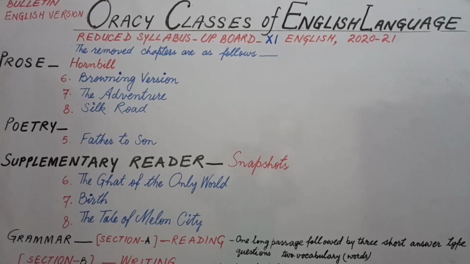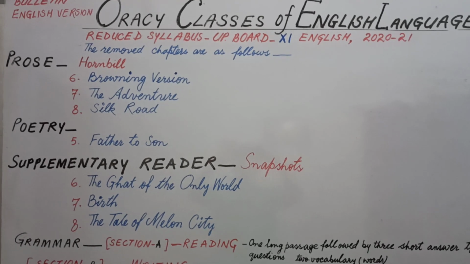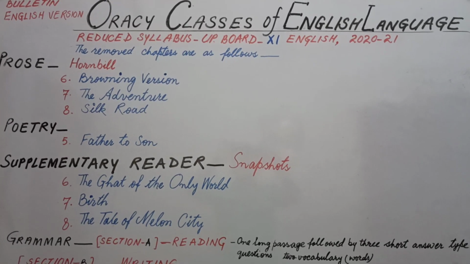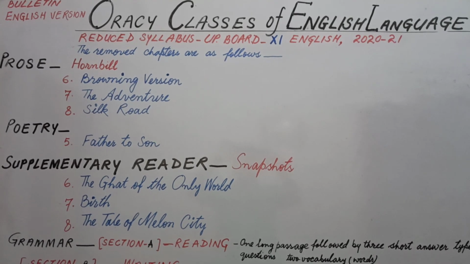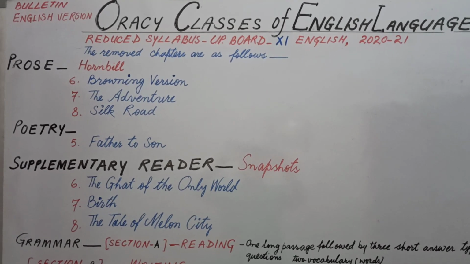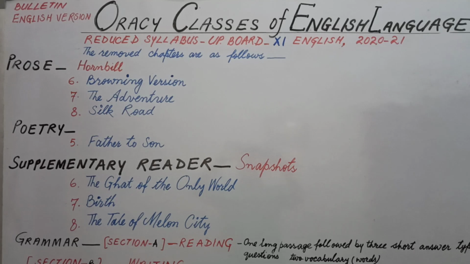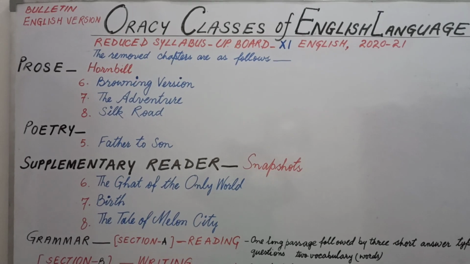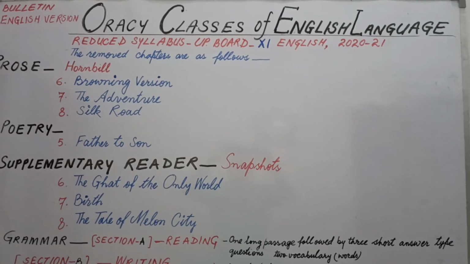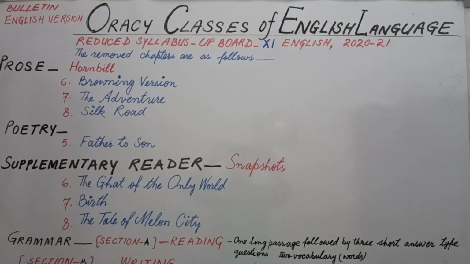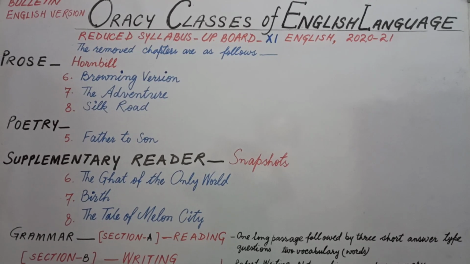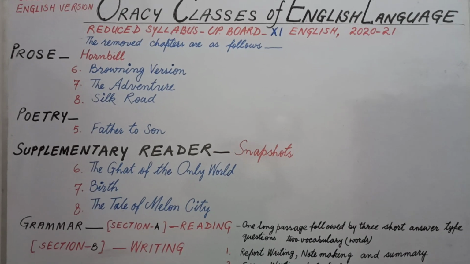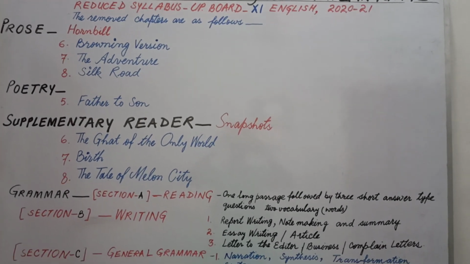In the supplementary reader, Snapshots, three chapters have been removed: 6 Ghat of the Only World, 7 Birth, and 8 The Tale of Melon City. These chapters will no longer be in your syllabus, and the rest of the chapters will remain as they are. Students, now let's have a look at the syllabus of grammar.